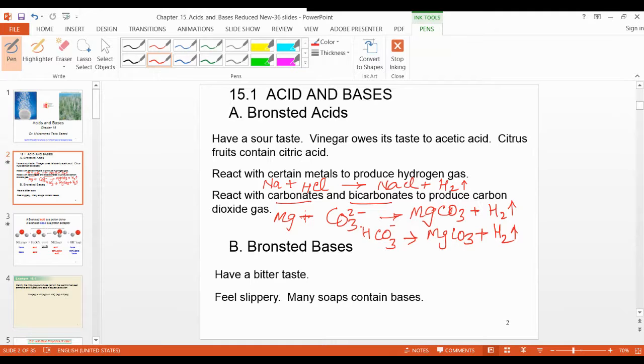A base has a bitter taste. You cannot taste it, because it feels slippery. Many soaps contain bases. The soap is formed from a base, such as sodium hydroxide or potassium hydroxide. So these soaps contain bases. That's why they are slippery.